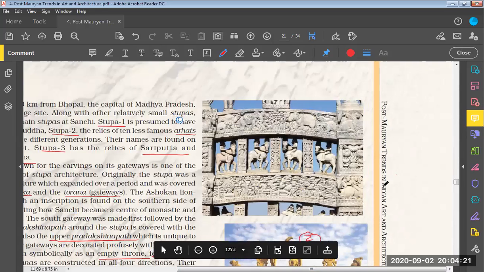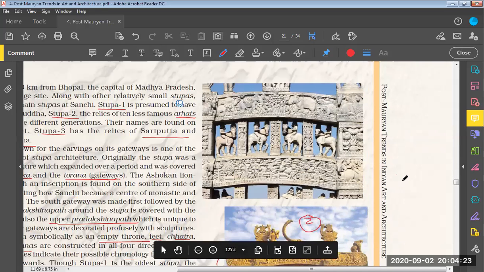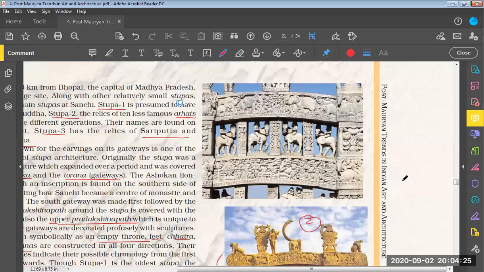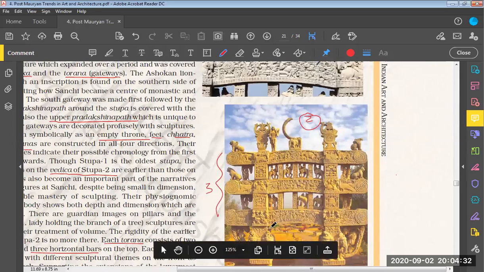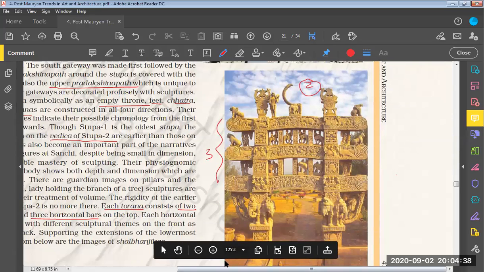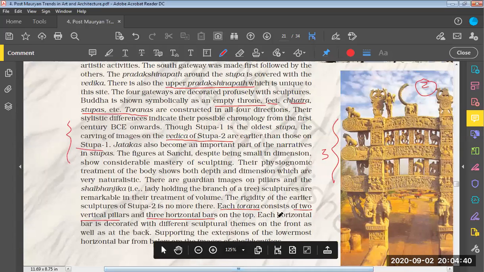So basically, here, the stupa. Yes, sir, 2 images are being shown. Okay, so on the top we do have an image. The top one shows this. We have 3 structures horizontally and 2 of them vertically. So 2 vertical pillars are there and 3 horizontal bars are there.